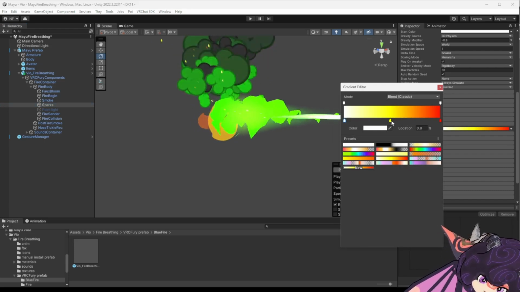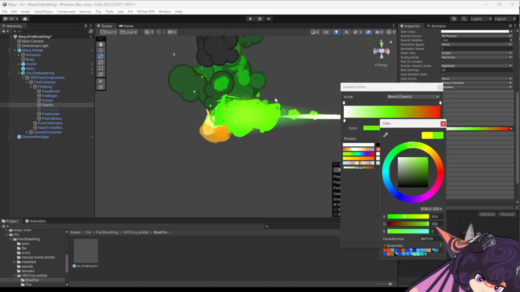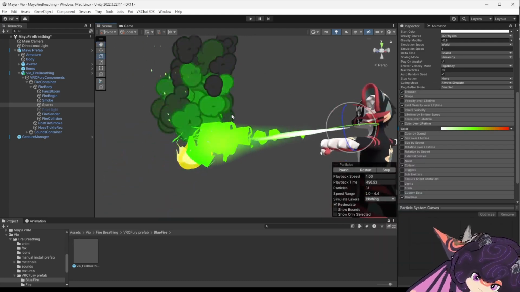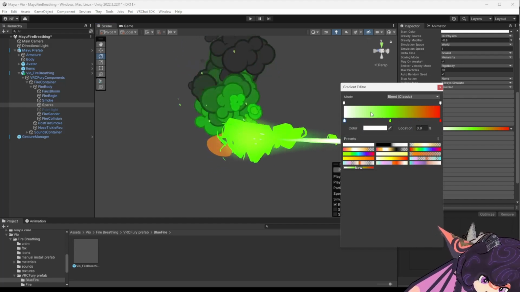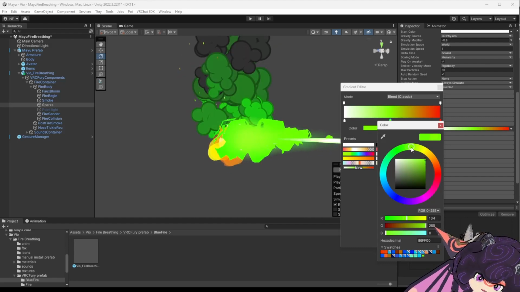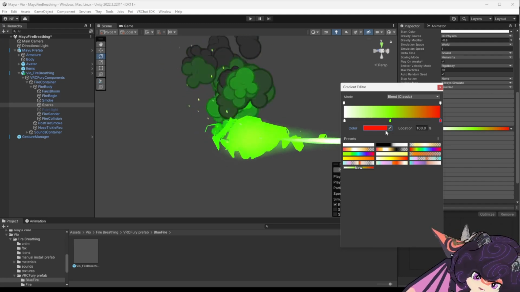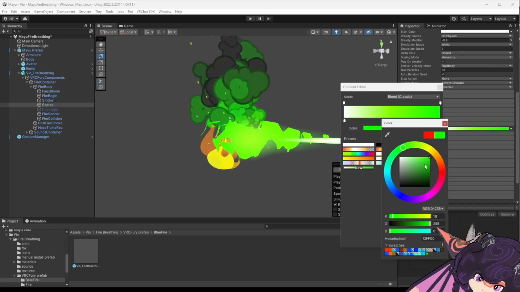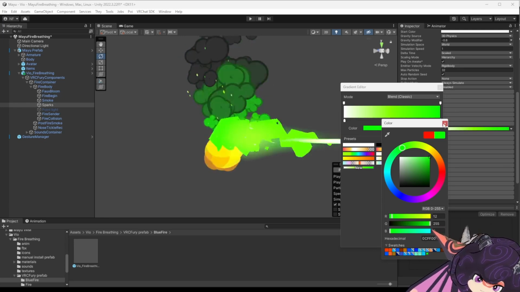Okay, now the sparks. And now I'm keeping in the back of my head what was originally yellow. I'm now making lime green in all of these cases. And what was originally orange, I'm making more of a cooler green, I guess.